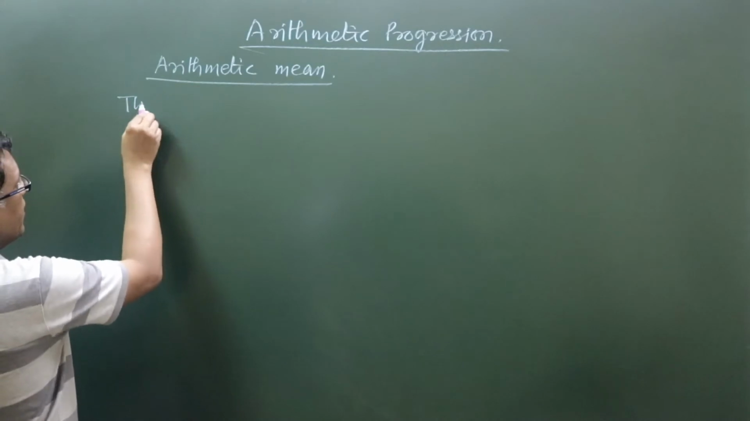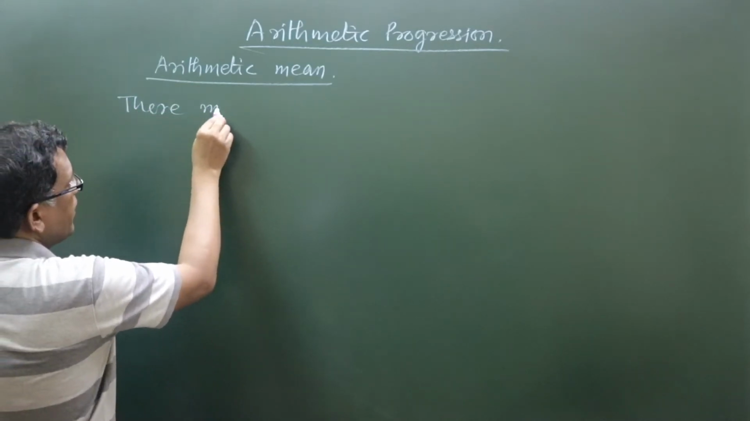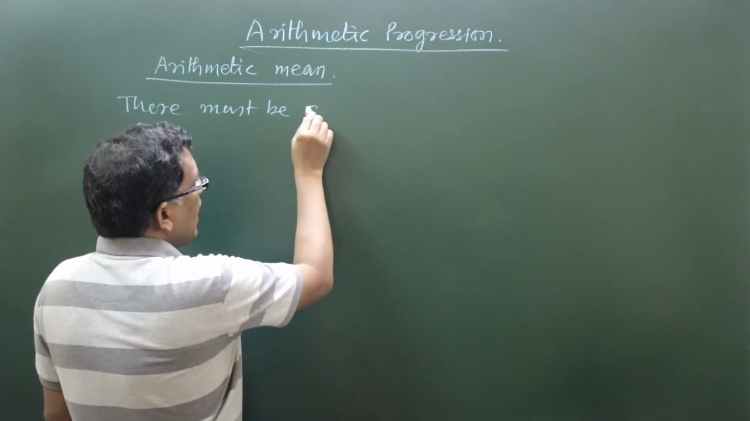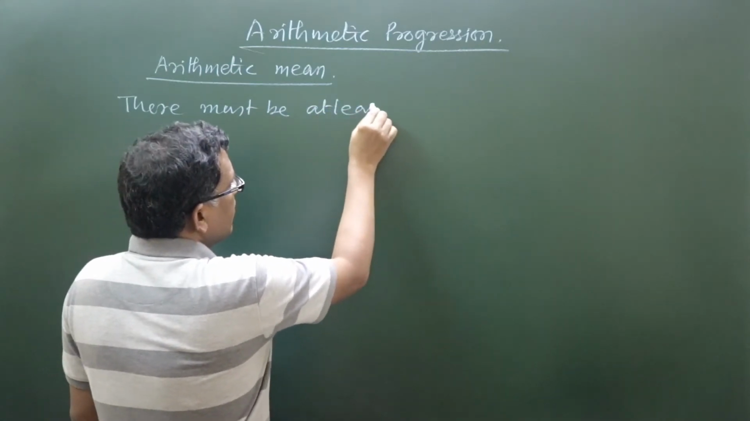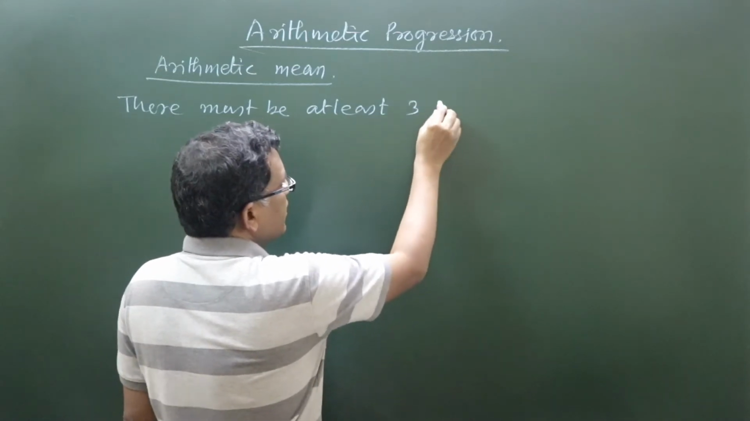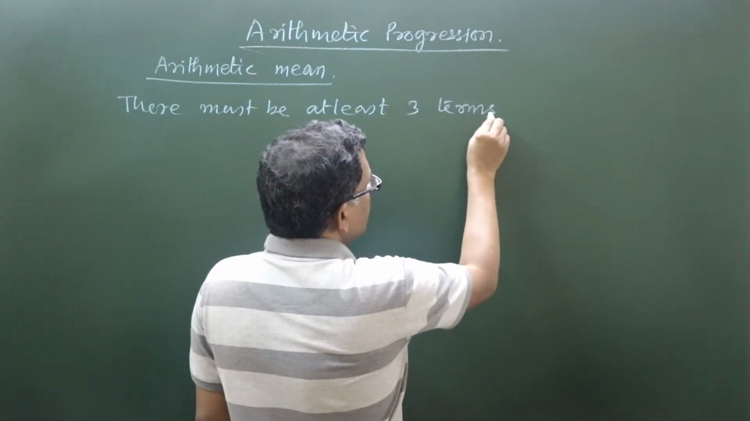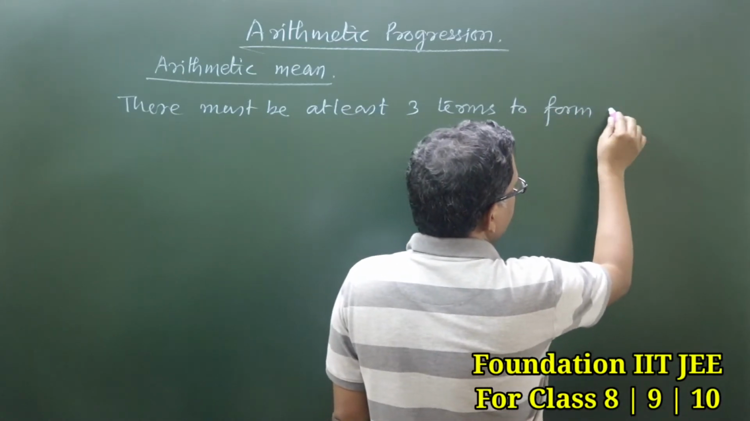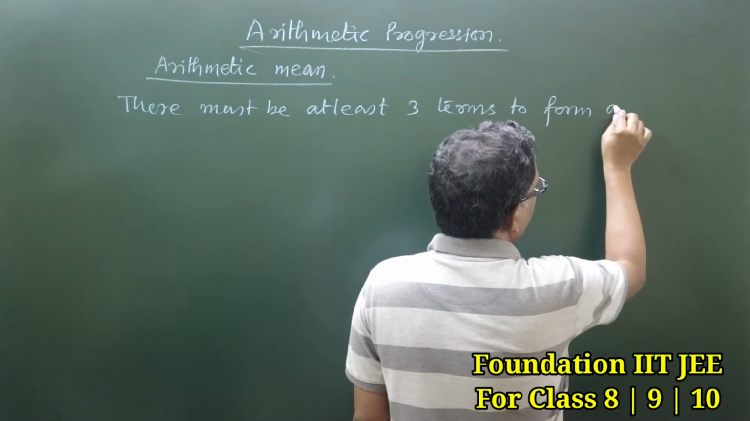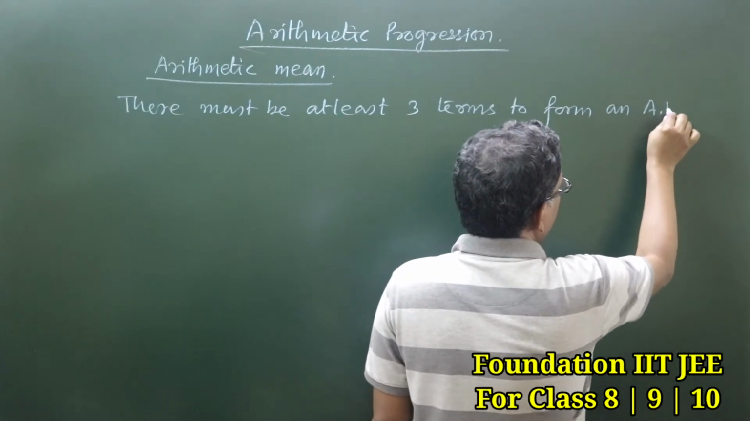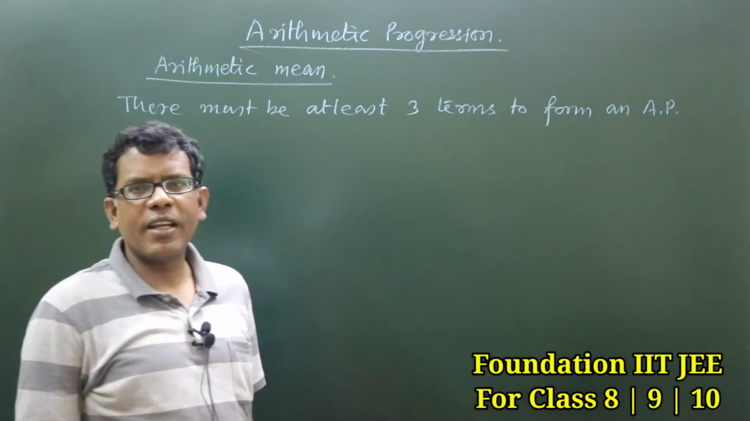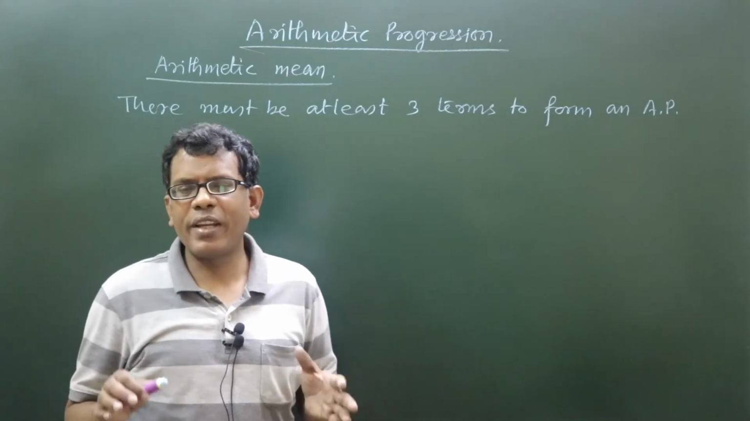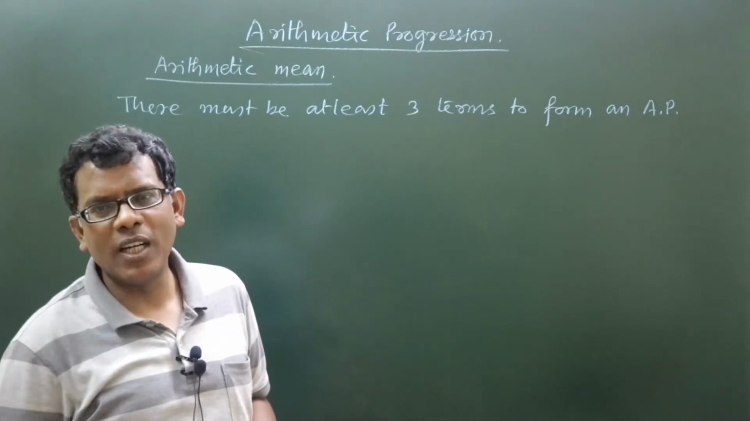There must be at least 3 terms to form an AP. There must be at least 3 terms to form an AP. Question is why it is 3, why not 2? Because the identification of AP is all about the common difference, isn't it? The identification of AP is all about the common difference.